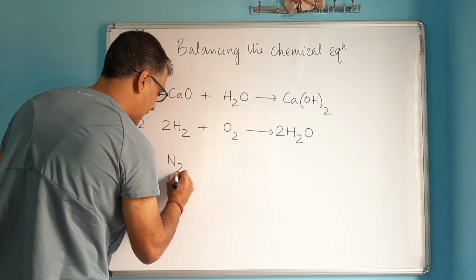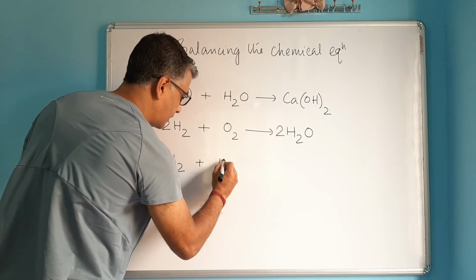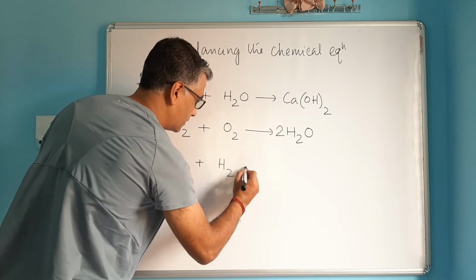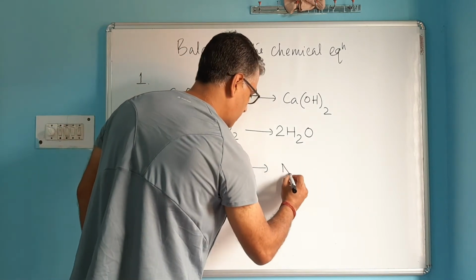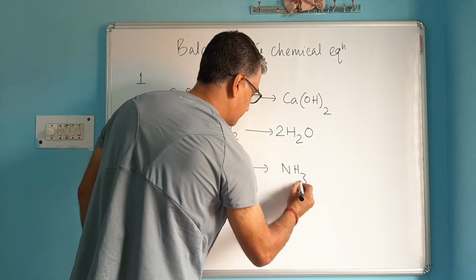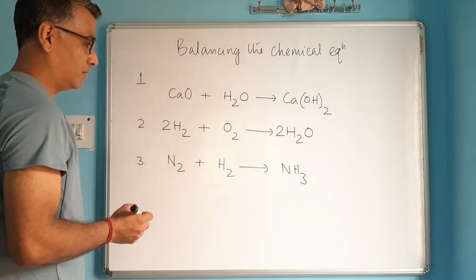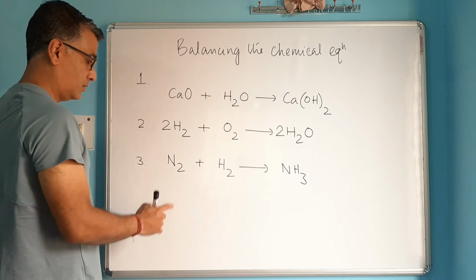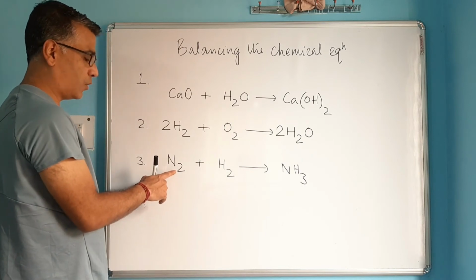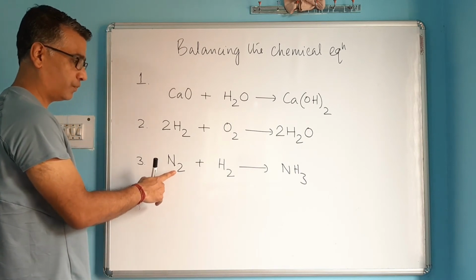Okay. So we'll try the third one, where nitrogen gas is burning with hydrogen gas. It's some kind of combustion, you can say, or hydrogen is burning nitrogen, forming ammonia. That compound is called ammonia. It's a gas. So how many nitrogen you've got on left hand side? 2.